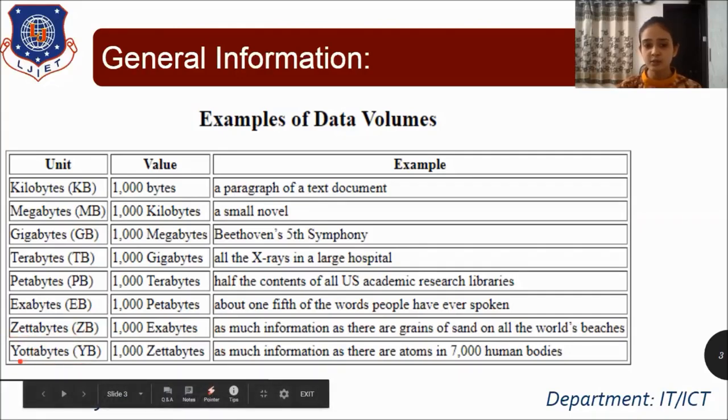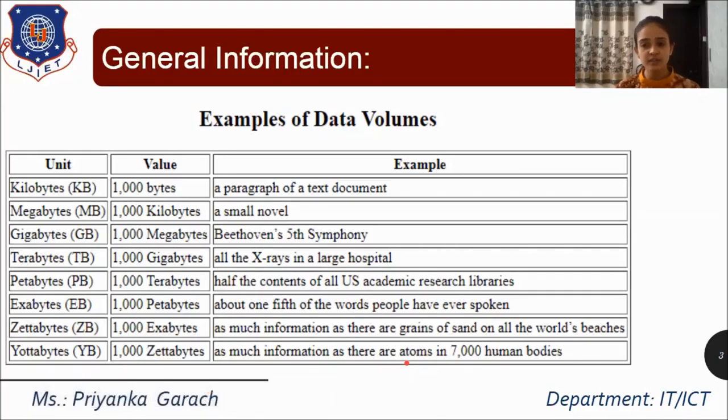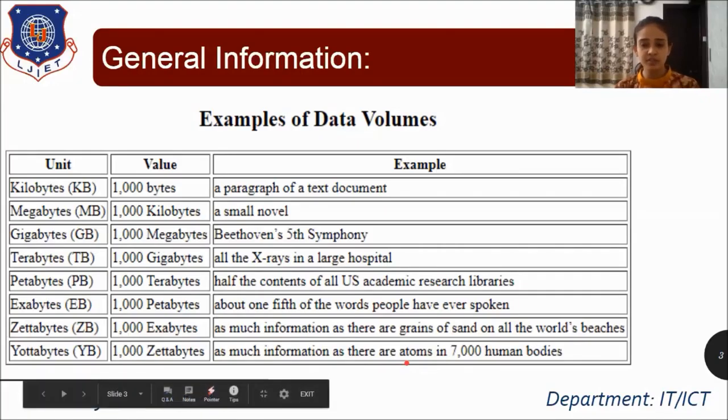And the last one is the yottabyte. It means as much information as there are atoms in 7,000 human bodies. If you consider 7,000 human bodies, and human bodies consist of atoms, and there is some information within the atoms, then the volume of information generated from the atoms of the 7,000 human bodies will be in terms of yottabytes. So this is how the different units are used, and you can just imagine how big the units are.